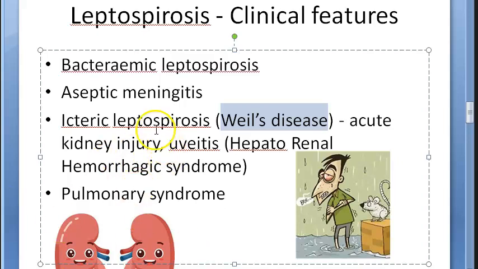For the others, you write standard things. Pulmonary syndrome, give oxygen. If there is ARDS, acute respiratory distress syndrome, then you can do what is required. Meningitis, again you will need the antibiotics. We already told you kidney injury means dialysis. Uveitis means you will give systemic antibiotics with local glucocorticoids, okay?